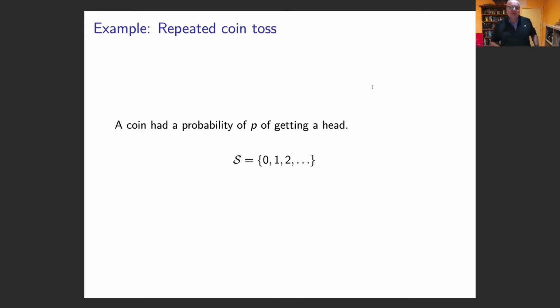So let's look at some examples. The first one we're going to do is a coin that we toss. It has a probability p of getting a head, and we're going to count the number of heads. We're going to start with 0 heads, and then every time I toss it and get a head, we just go up a state. So the state is the total number of heads I've got so far.